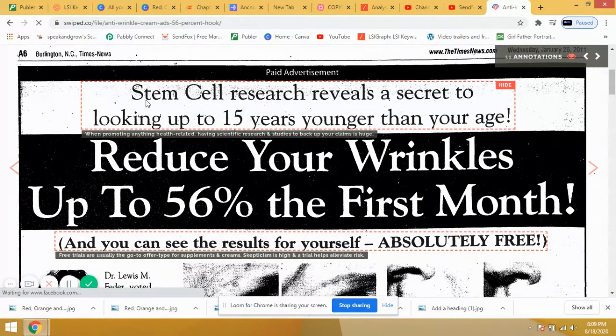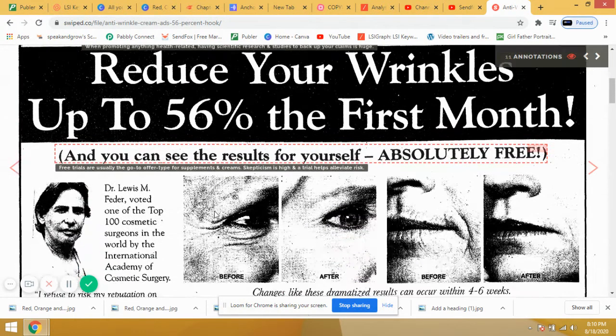It says stem cell research reveals a secret to looking up to 15 years younger than your age. See, here are the techniques of copywriting, how they have written it. It is a catchy headline that will catch the attention of the reader. Reduce your wrinkles up to 56% the first month. Wow, it's a catchy headline and hook.